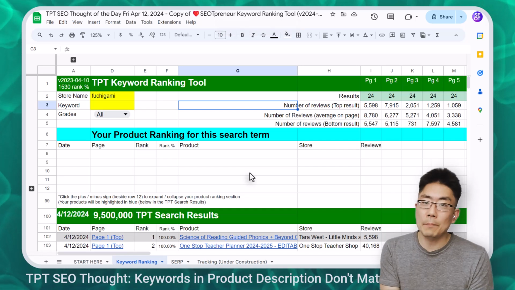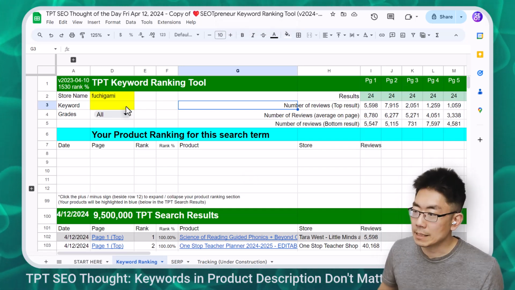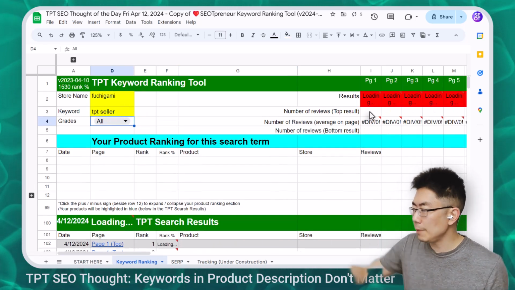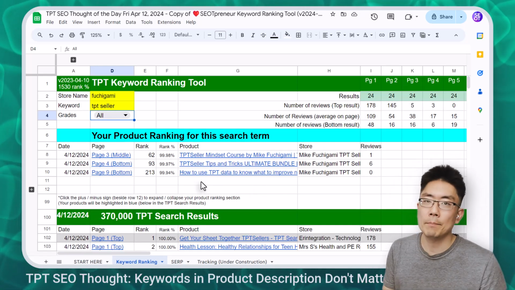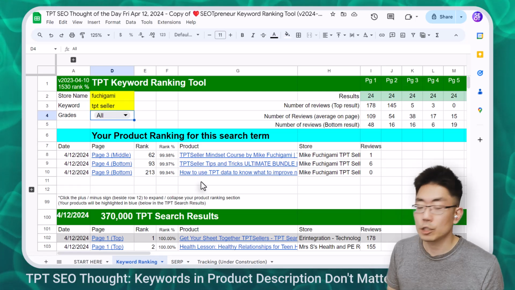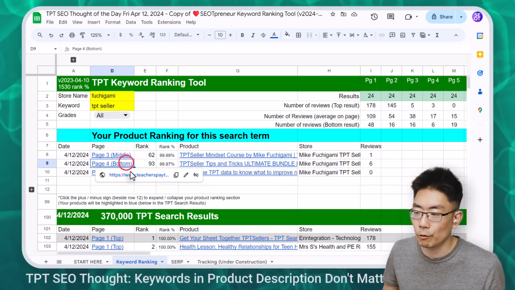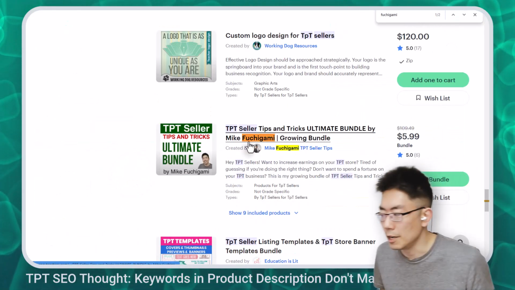So I made this TPT keyword ranking tool that I'm going to be publishing very soon. Basically, if I search for the keyword TPT Seller and hit enter, it's red because it's loading the data from the internet, and then it pulls up the first 10 pages of the search results and shows me where I rank. The Ultimate Bundle is right there. I can see that I'm on page 4 at the bottom, and if I just search for Fuchigami, here I am at the bottom. There's the Ultimate Bundle.